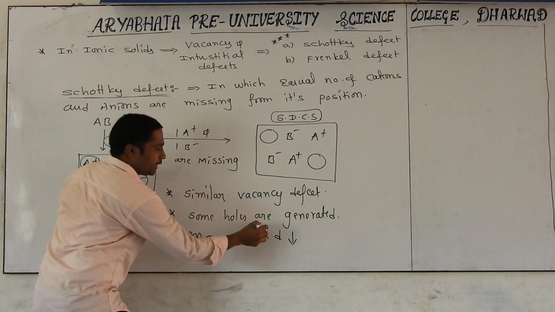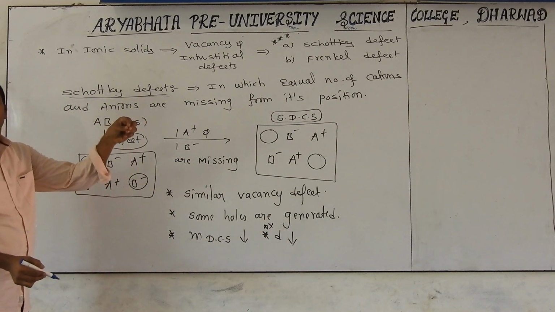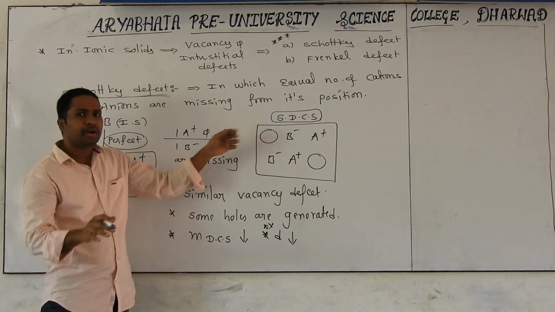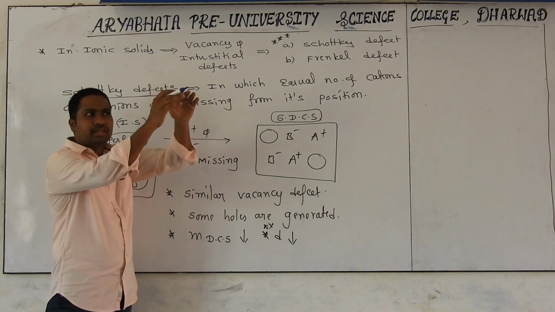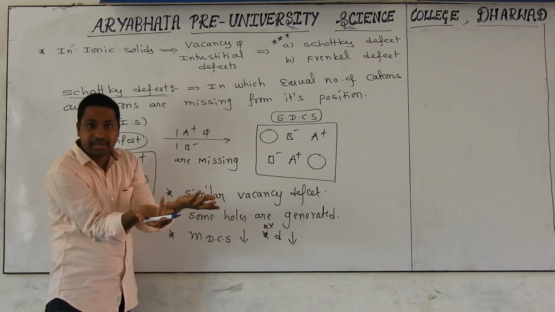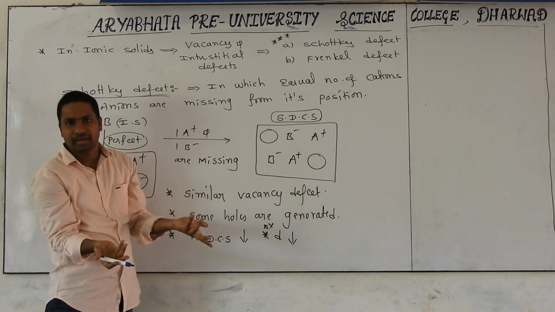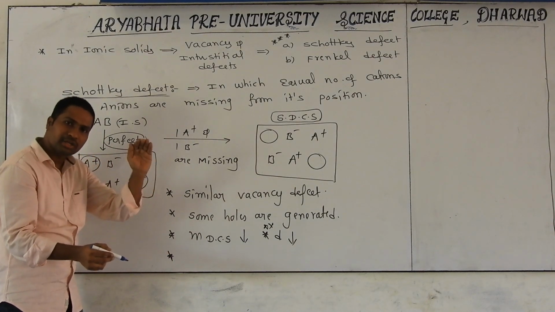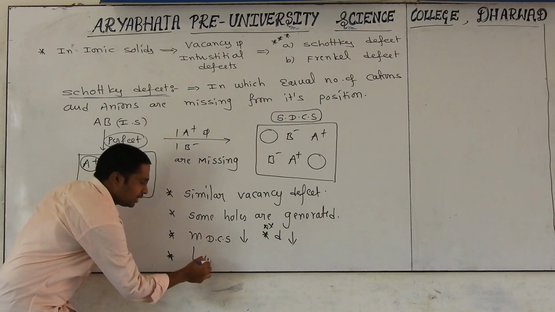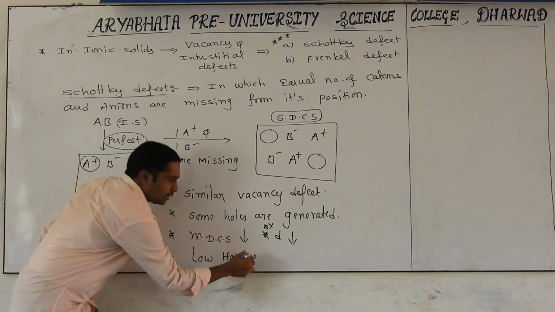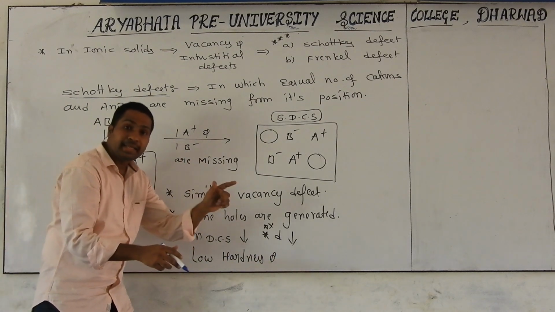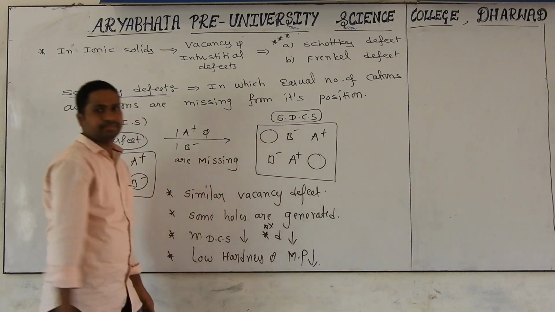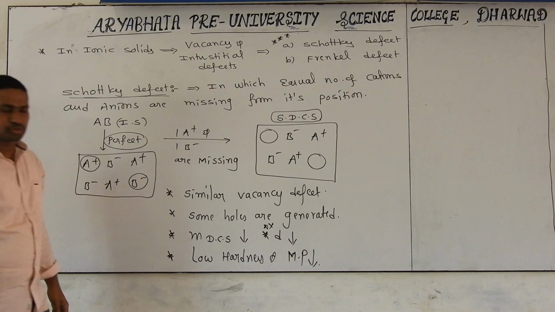This is a very important point. In which type of crystal defect does the density of the crystal decrease? That is nothing but the Schottky defect. Very clear. Because some of the particles are totally missing, even though the crystal has the same volume, the mass will be decreasing. Due to less mass, density will be less. And due to holes, will hardness increase or decrease? Hardness will be less, meaning they become low hardness materials. Because of low hardness, the melting and boiling points will come down. These are special characteristics of the Schottky defect.